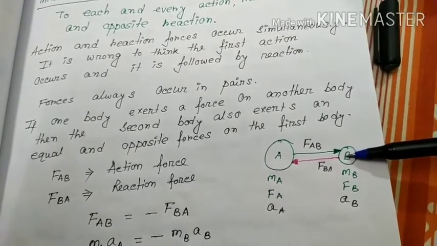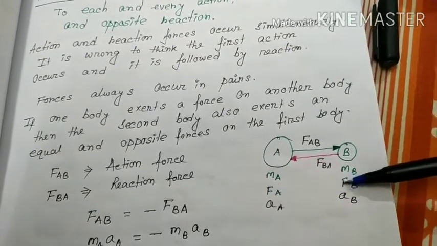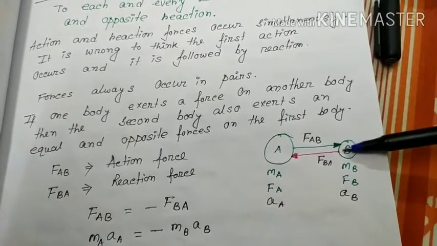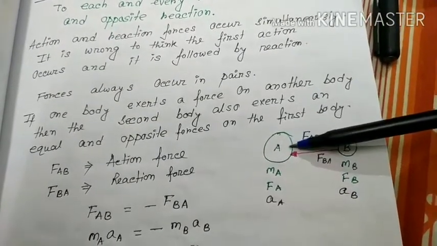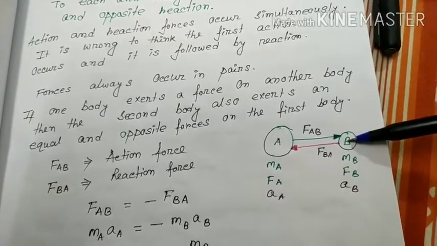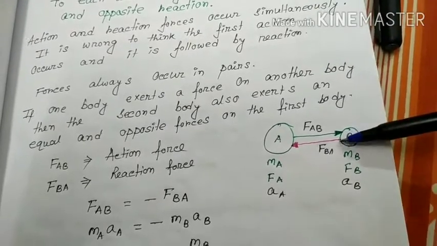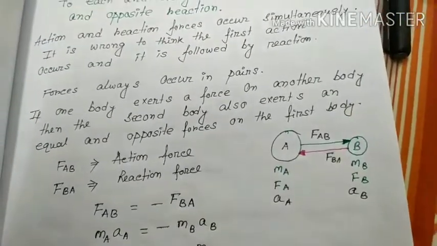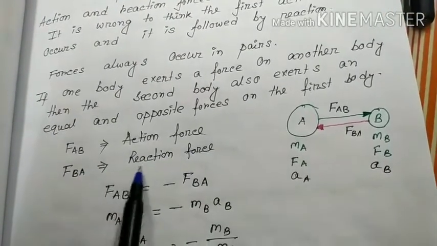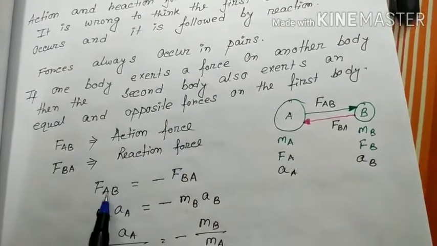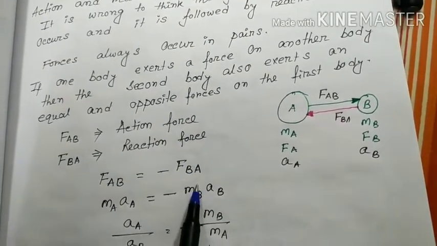This is second body B, mass mb, applied force Fb, and acceleration Ab. Body A applies force in this direction, Fab, on B. Body B applies the same force in this direction, Fba, on A. So Fab is the action force and Fba is the reaction force. According to Newton's third law, Fab equals minus Fba.